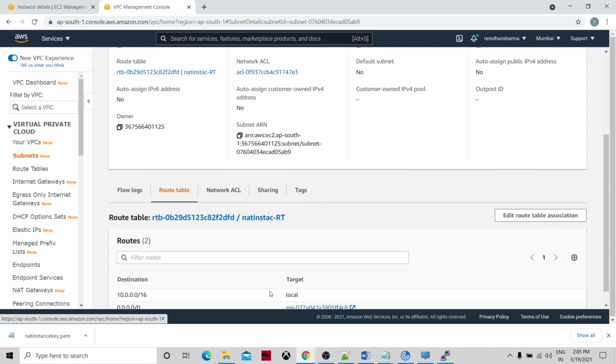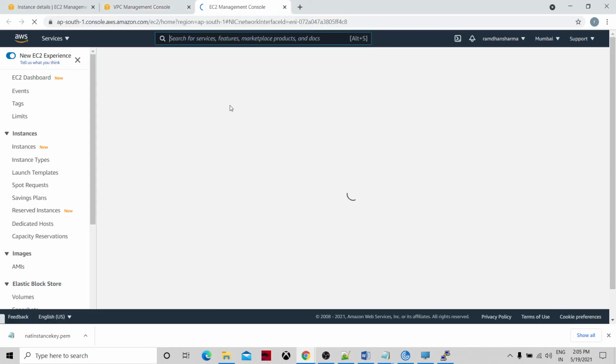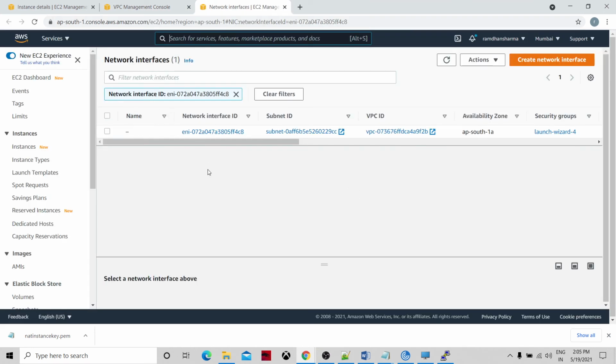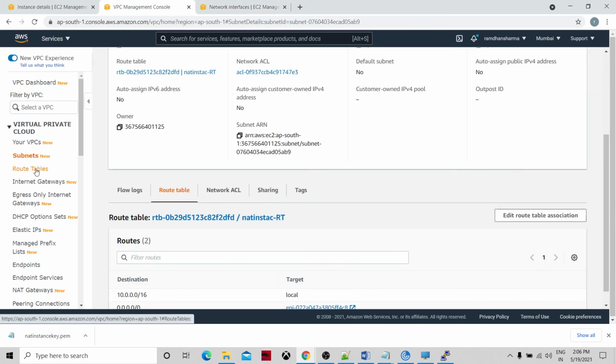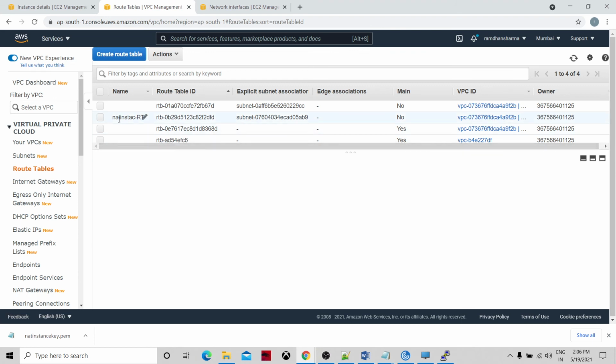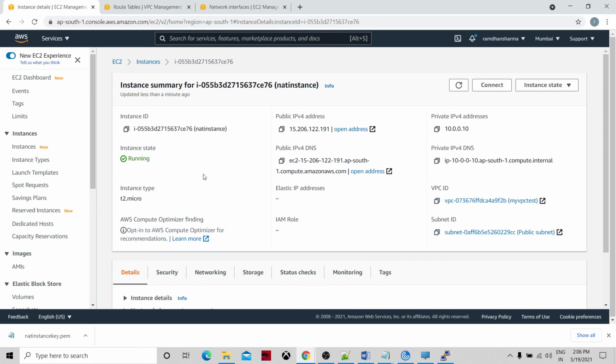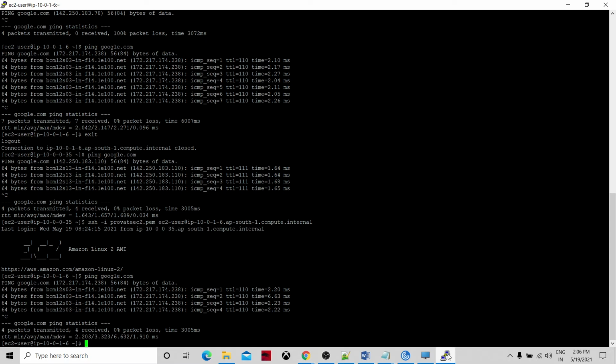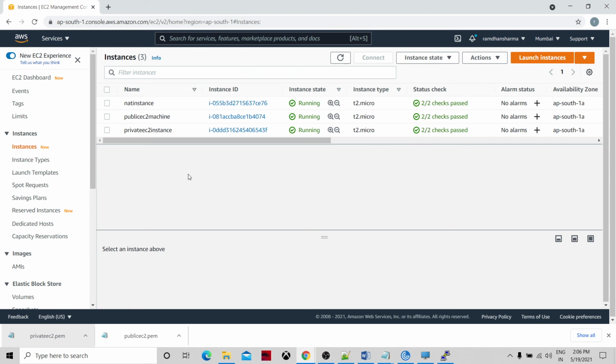Route table, this EC2 instance, this is my network interface. If I look at the route table, this is my route table, NAT instance RT. After that we could reach google.com, so the access is there. With that, I think I have completed the hands-on.